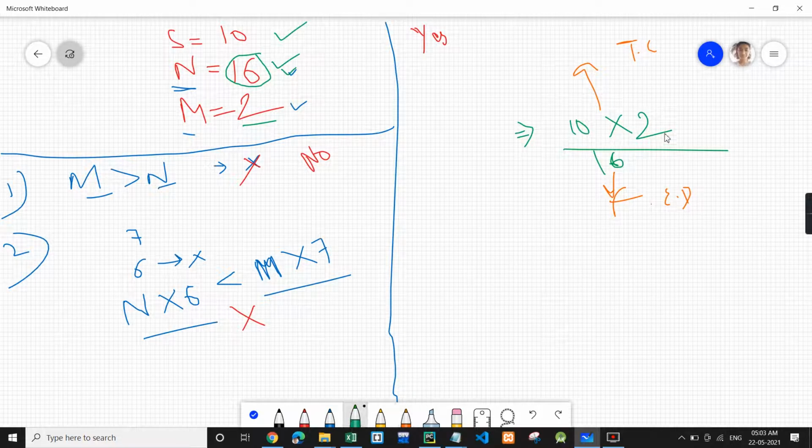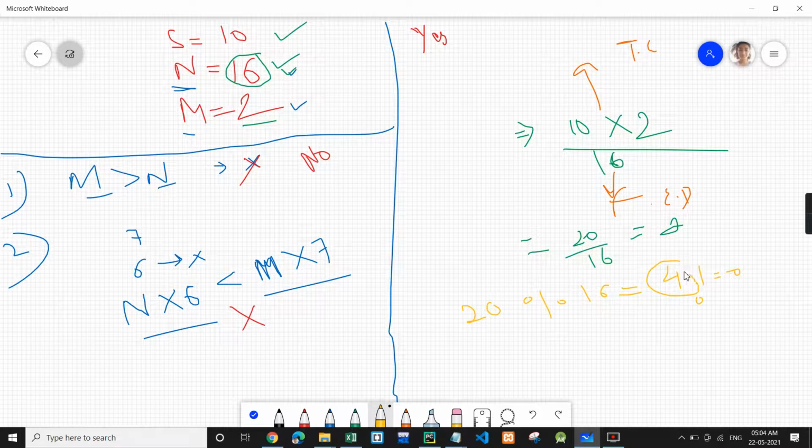So when we divide this, we get 20 by 16 and we get 1, right? Now over here, we also need to check that if 20 modulus 16 gives us a remainder which is not equal to 0, it means there are some days which are over a week.